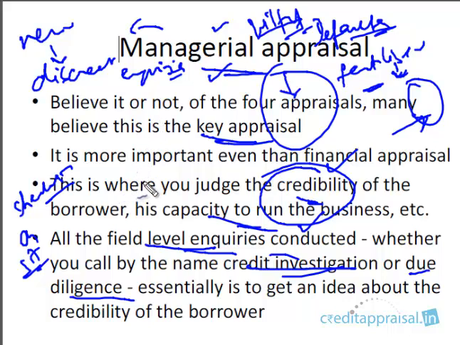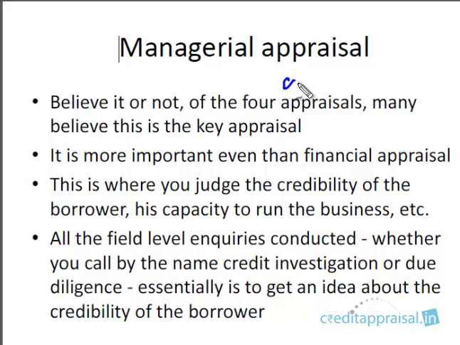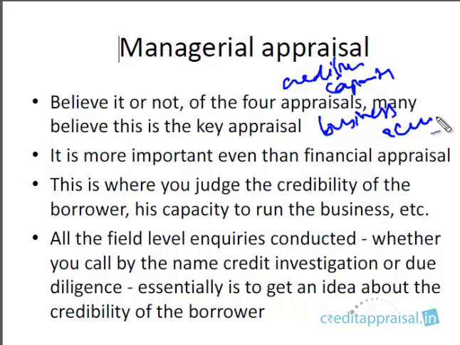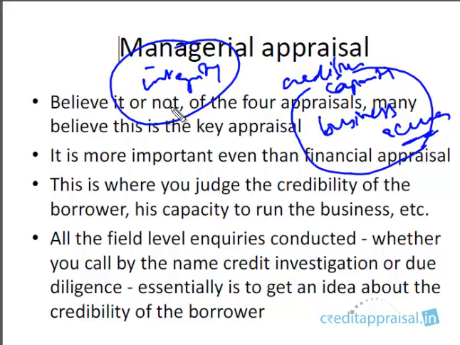So what you are basically looking at in the managerial appraisal is the credibility, and the capacity to run the business. What is the business acumen? This is what we mean by capacity. Whether the promoters can run the unit successfully, and then there's the other part, that is the integrity. Whether these people are of good integrity, because you don't want to be dealing with dishonest people.